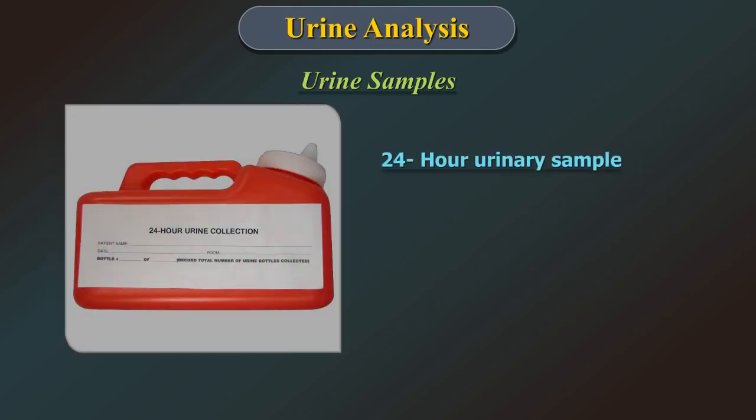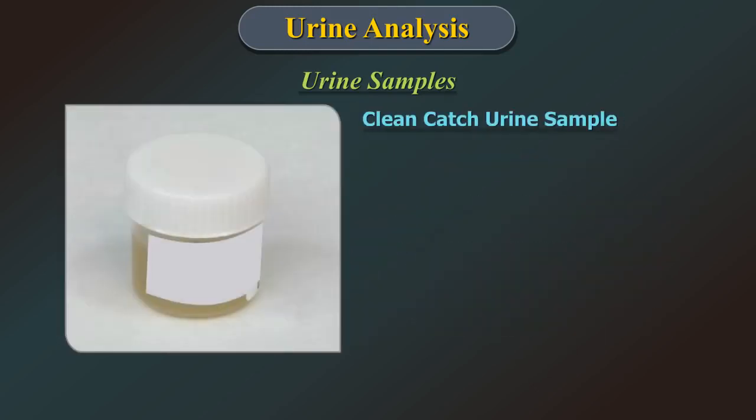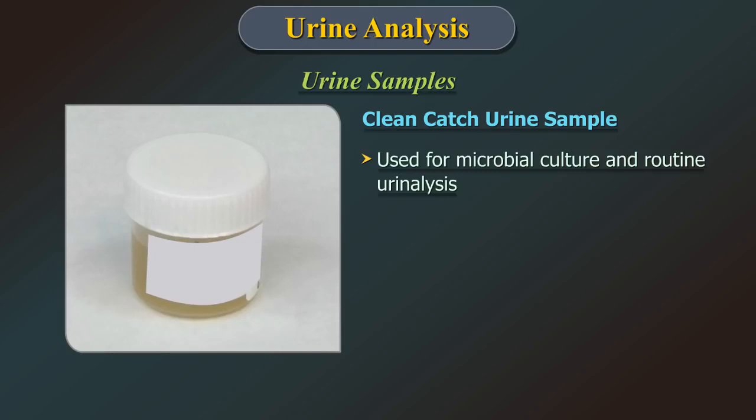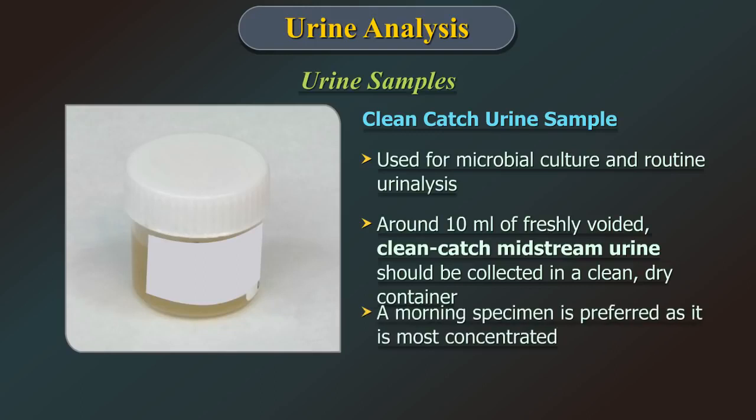The 24-hour urine sample. It is a sample collected over 24 hours. It is used for the quantitative tests, especially for quantitative determination of protein and creatinine clearance. The clean catch urine sample. It is used for microbiological culture and routine analysis. Around 10 ml of freshly voided clean catch midstream urine should be collected in a clean, wide mouth, dry container. A morning specimen is preferred as it is most concentrated.